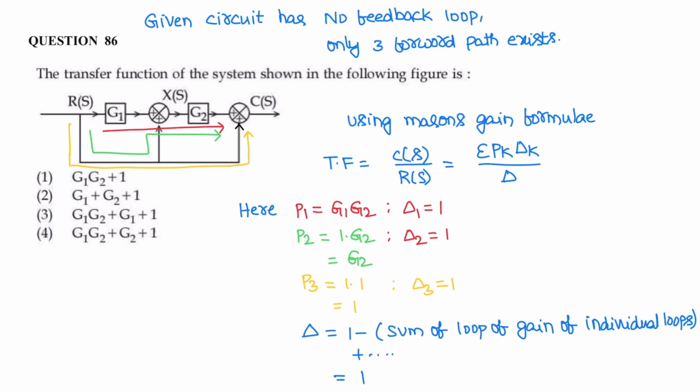The given circuit has no feedback loops, only three forward paths, indicated with red color, green color, and yellow color. Three forward paths are there.